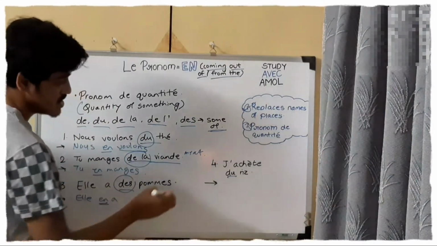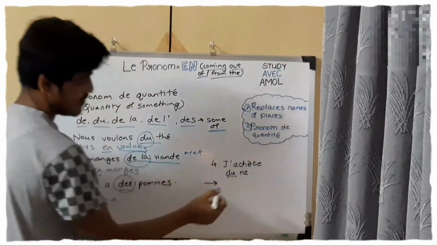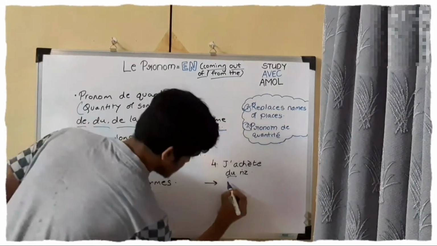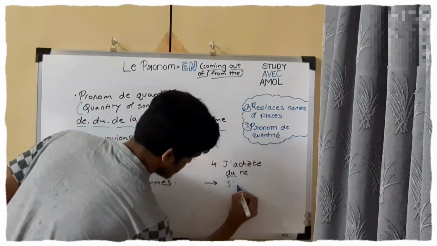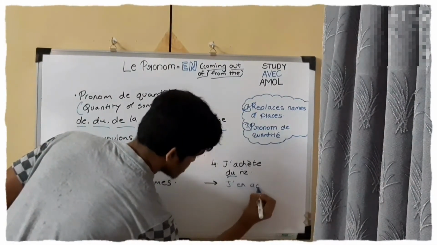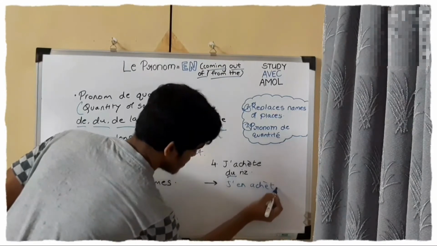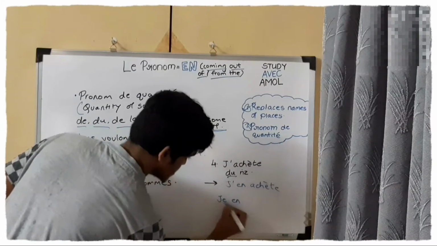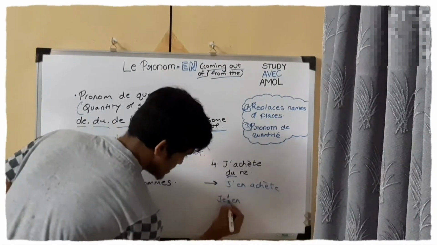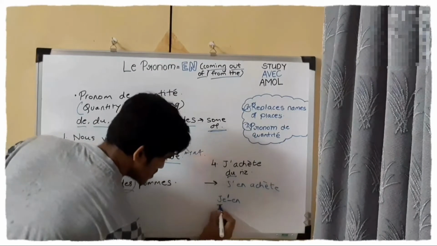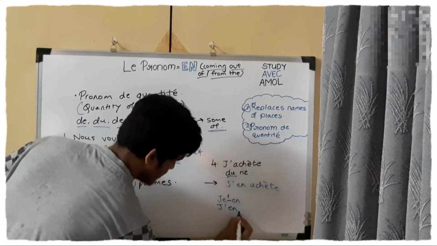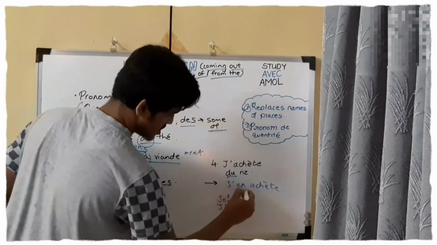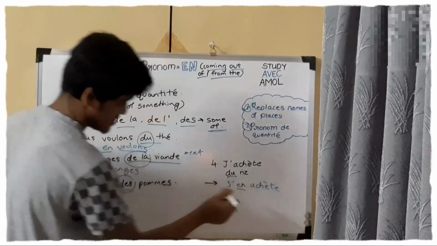Now fourth, j'achète du riz. I buy some rice. What will I do? Je en achète. Because if we write "je" and "en", the vowels clash, right? So j' apostrophe en. J'en achète. Before the verb achète.